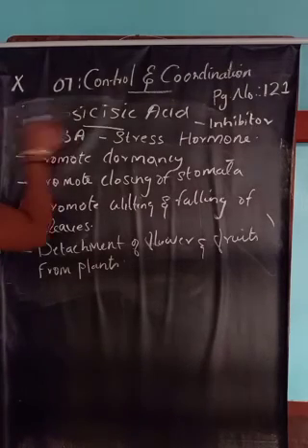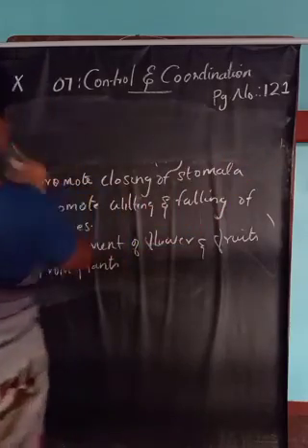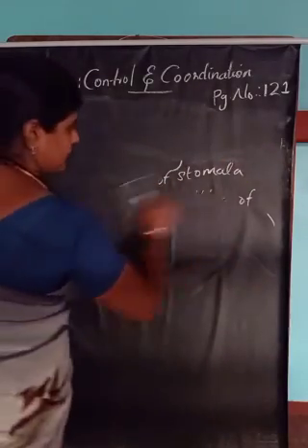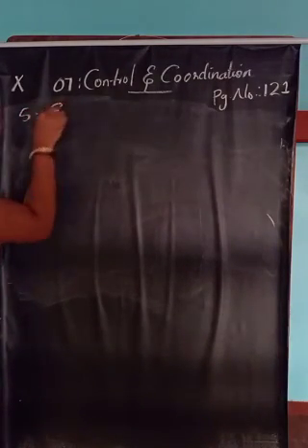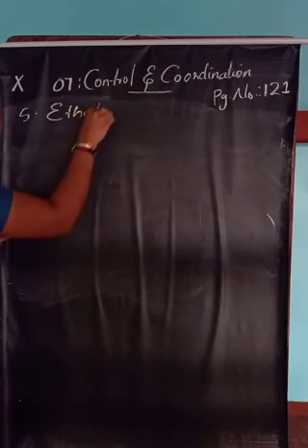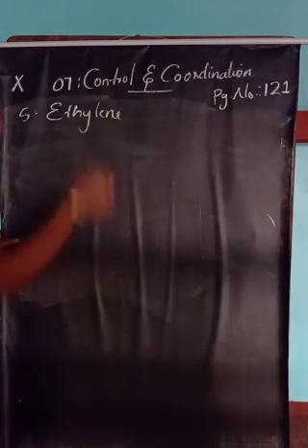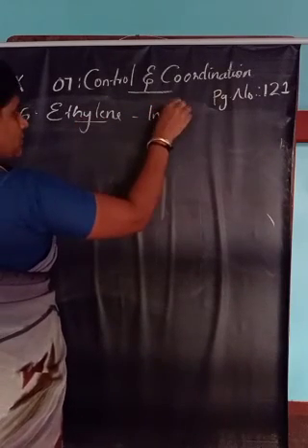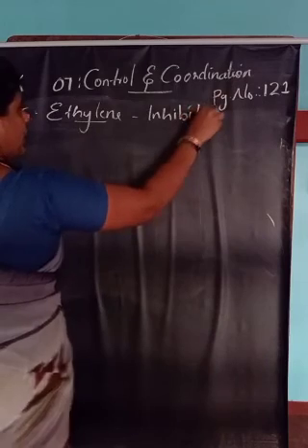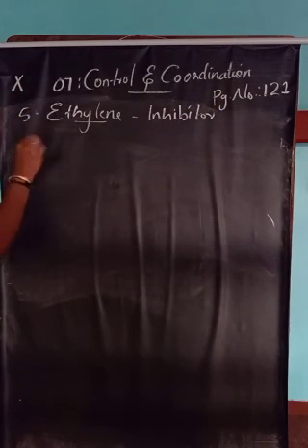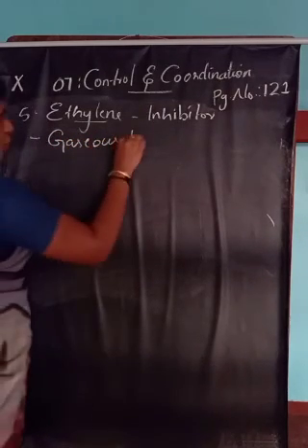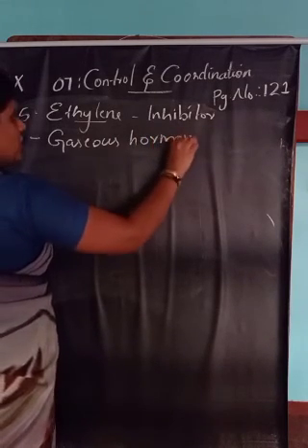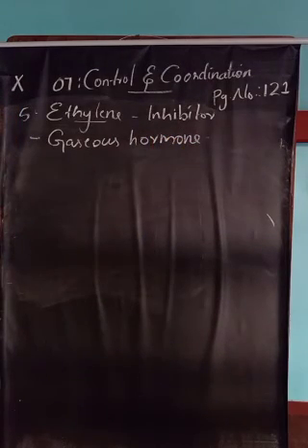Now, the last hormone is ethylene. That is also a growth inhibitor hormone. Ethylene is the only gaseous hormone, the hormone which is found in the gaseous state. So ethylene is called the gaseous hormone.